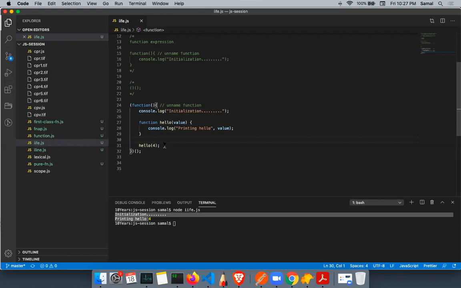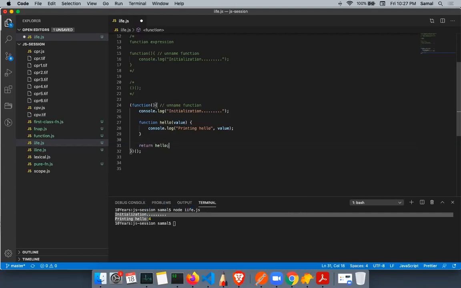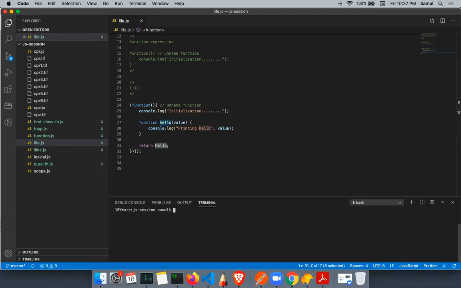There is a way to do that. Whenever I return a function, it returns a reference, so I can do the same. I will return hello. Because I'm returning hello and this function is immediately invoked, someone has to receive it so that they can call it.